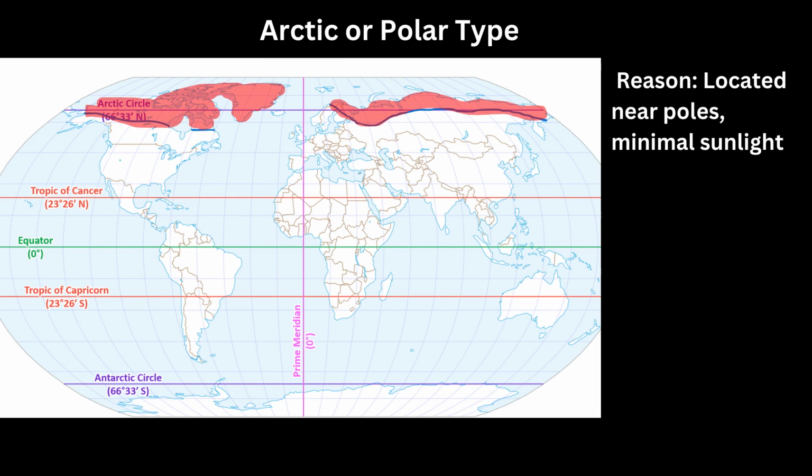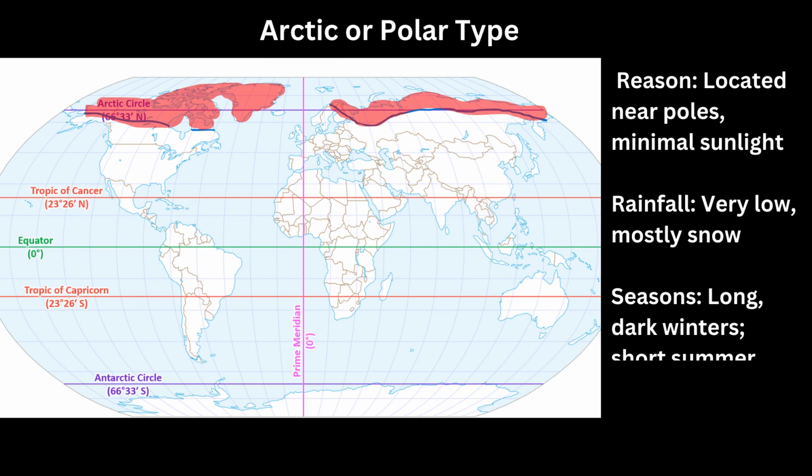Arctic polar type, located in polar regions near the Arctic and Antarctic. These climate zones receive minimal sunlight annually. Precipitation is scarce due to the persistent cold, occurring primarily as snow. The long, dark winters are contrasted by short periods of summer daylight.